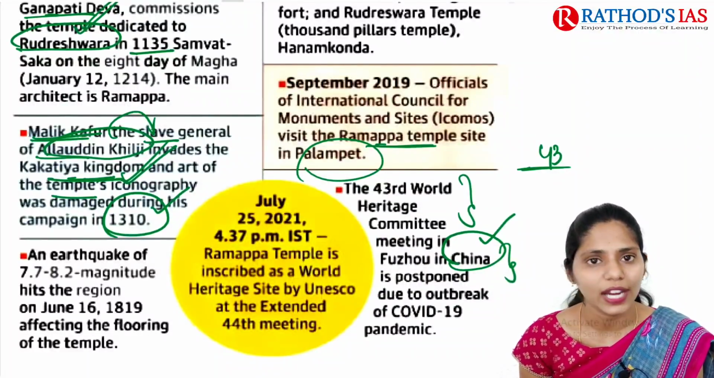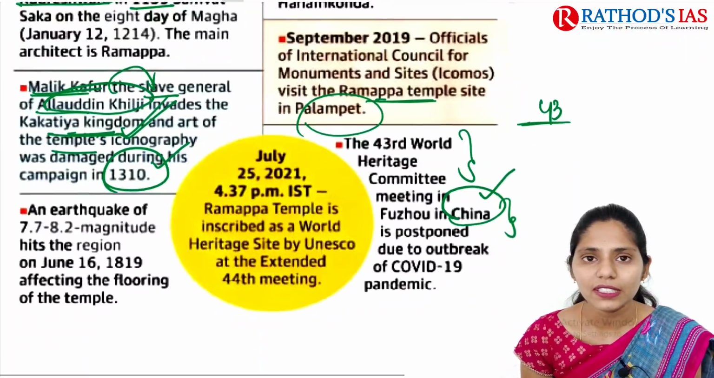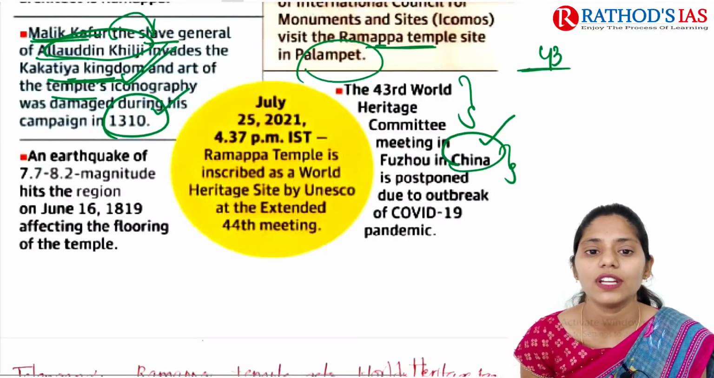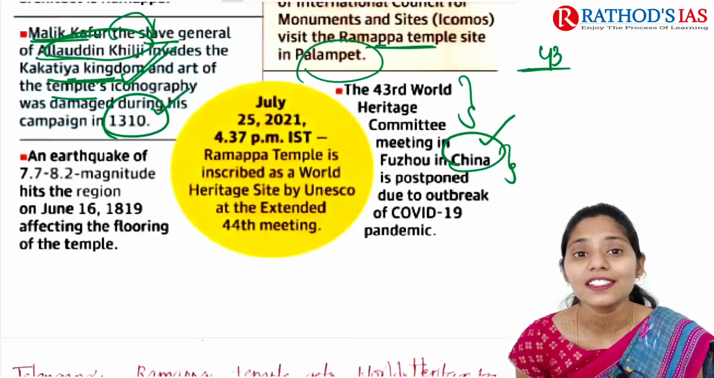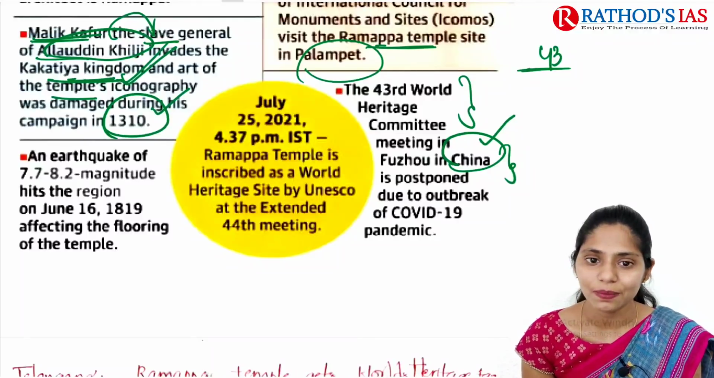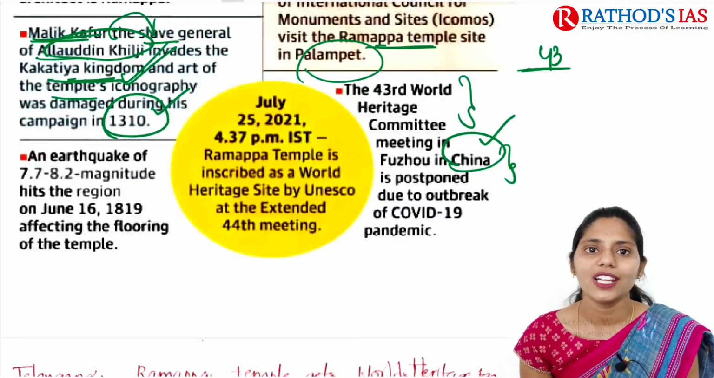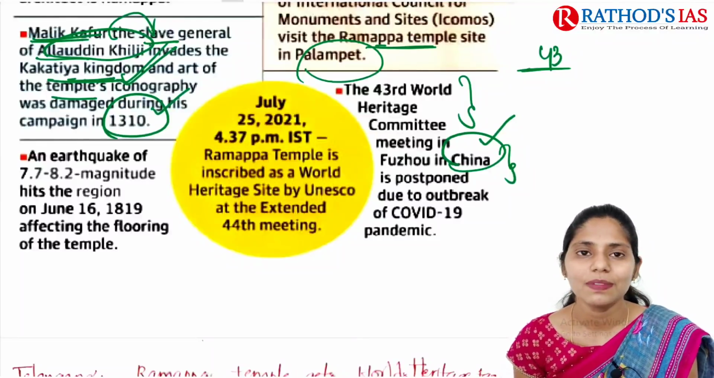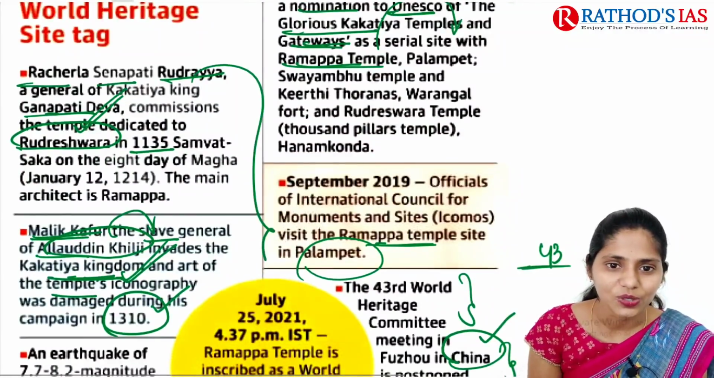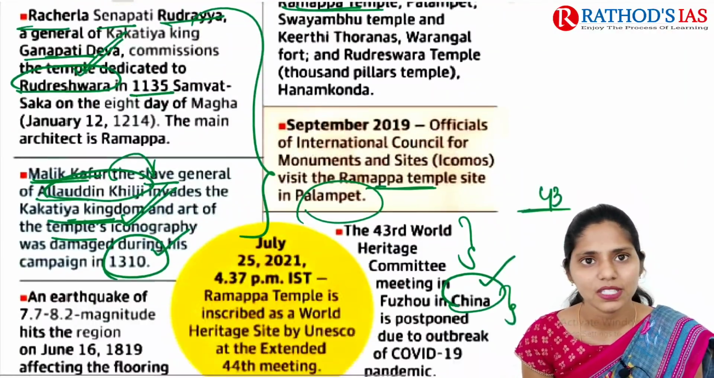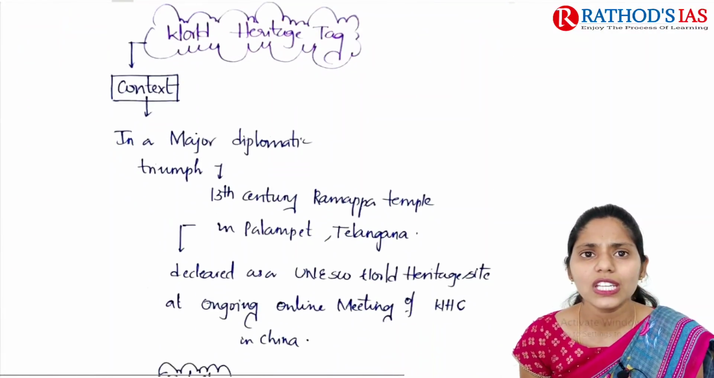Okay, that used to held, okay. But what happened recently on July 25th, 2021, Ramappa temple was inscribed as a World Heritage Site by UNESCO, okay. So this is about chronology, and you need to remember this chronology because from these facts you can get a question in your prelims. And now let us try to see the context.